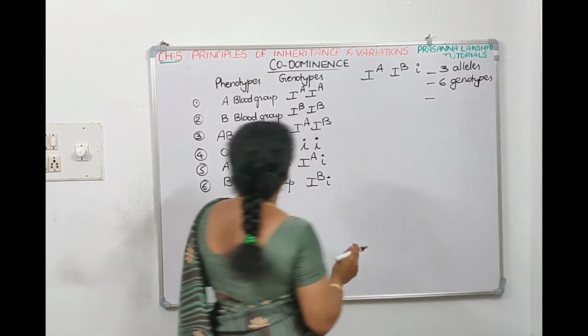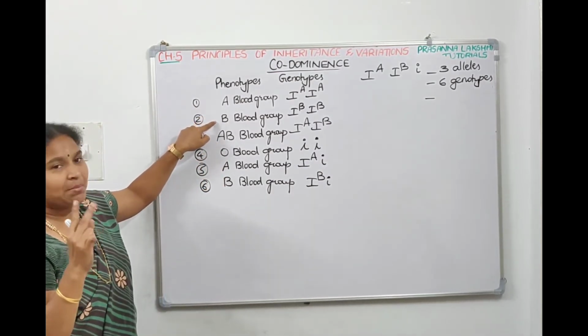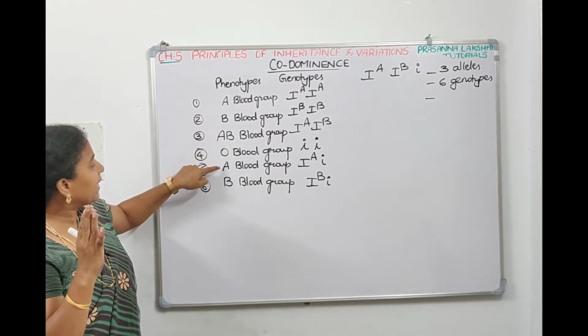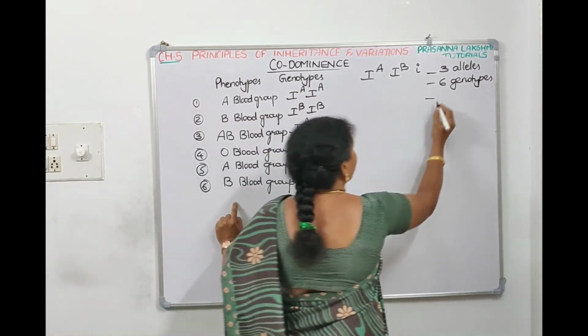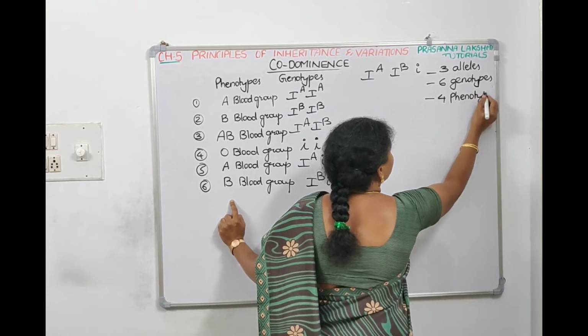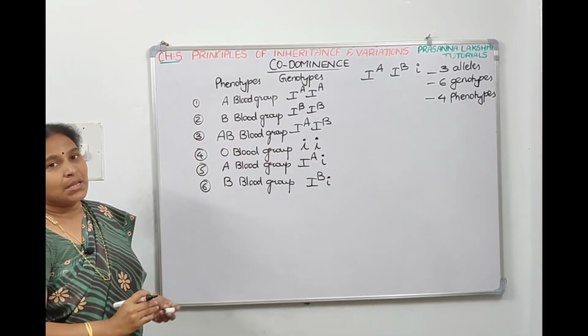And the phenotypes, how many blood groups are there? A, first blood group, B, second, AB, third, O, fourth, right? Again A came, again B came. So there are only 4 possibilities. So 4 phenotypes, 4 blood groups. 4 phenotypes, 6 genotypes and 3 alleles.